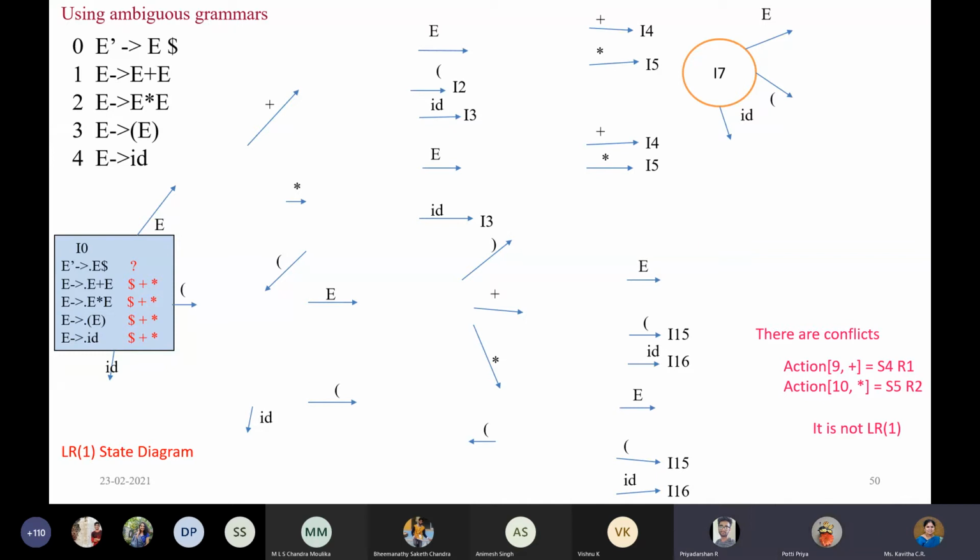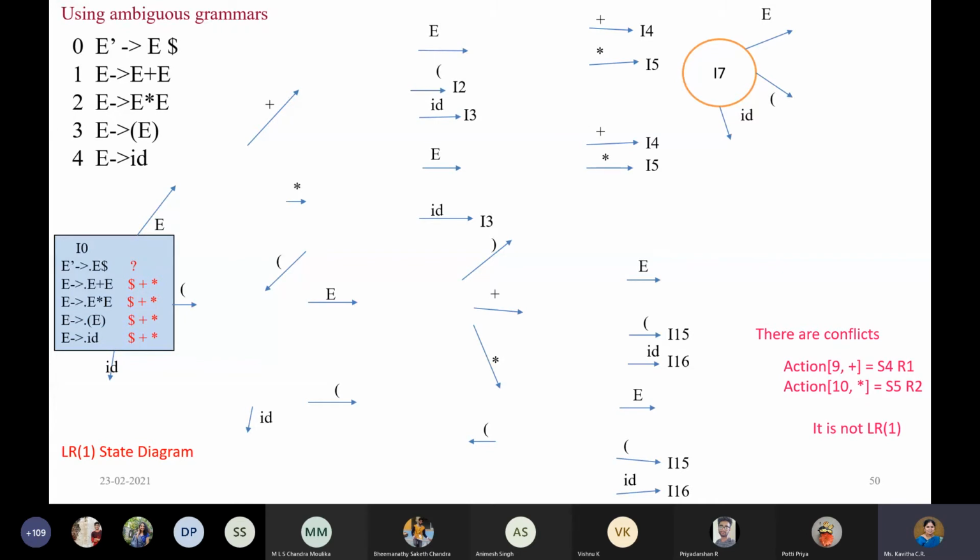Ma'am, we didn't move the dot in the last slide. Which one? We have not moved it because we have not read. We have only listed the items in I naught. That's all. Whenever you read, the transition takes place. I have not started with the transition. I've just listed what is there in state I naught. I have just found the first state.